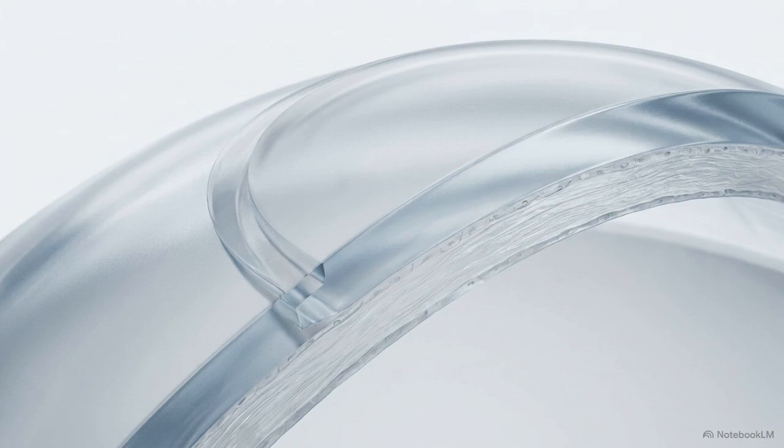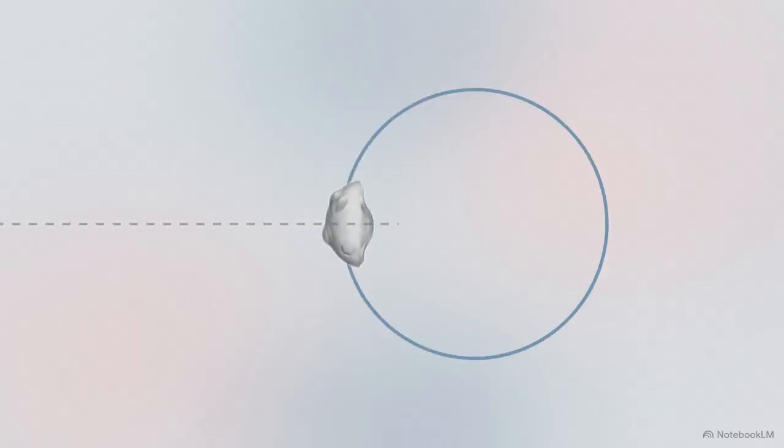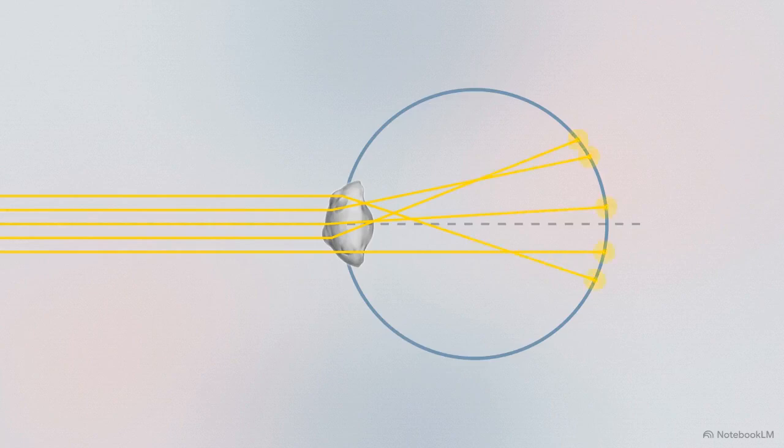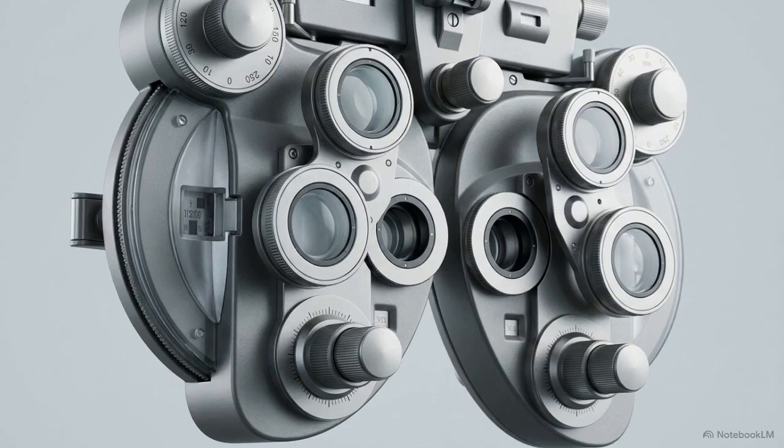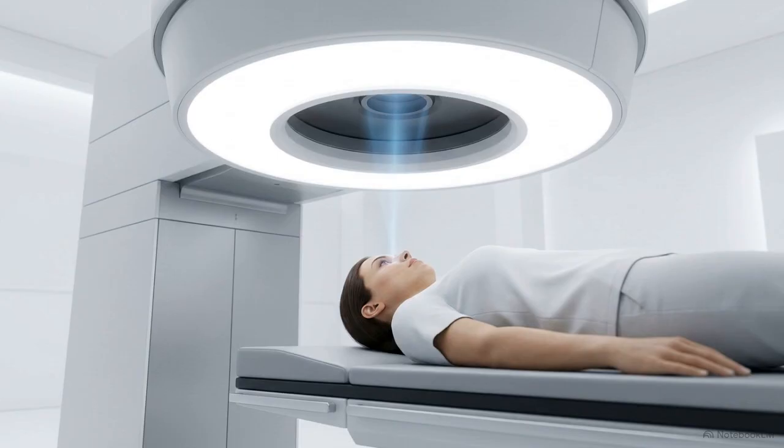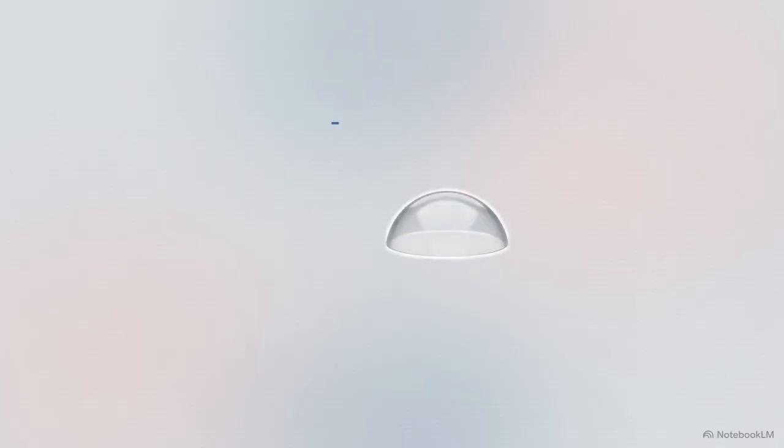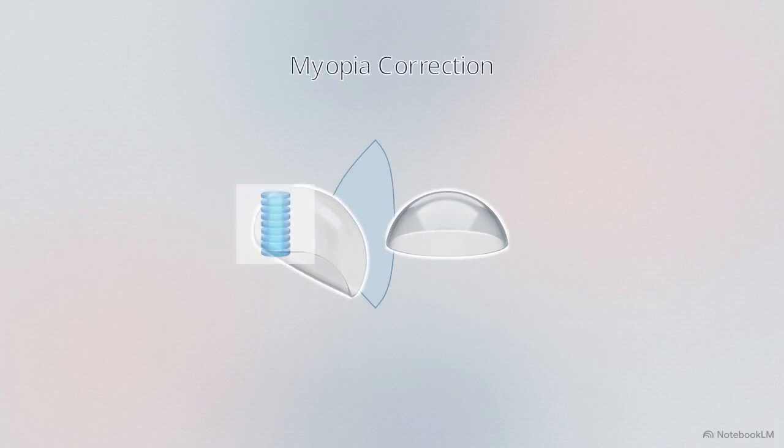Now, consider eyes where the optical axis is perfectly clear, but the stromal curvature itself is flawed. These are purely refractive errors: myopia, hypermetropia, and astigmatism. Here, we transition from total tissue replacement to elective tissue reshaping. The most common intervention is LASIK. A superficial flap is created and folded back to expose the stroma.